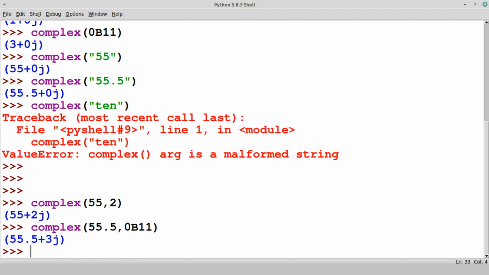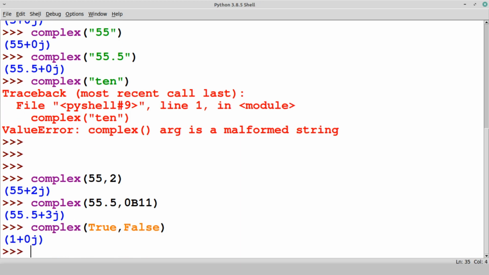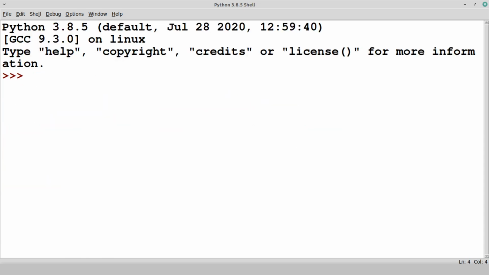So these are the possibilities. An interesting example, True comma False, F should be capital, so it is also converted. So this is the complex data type conversion.